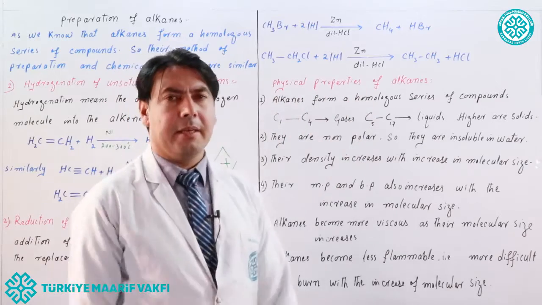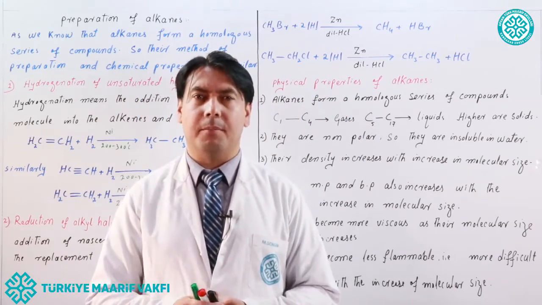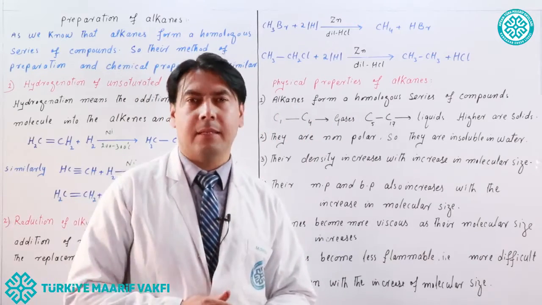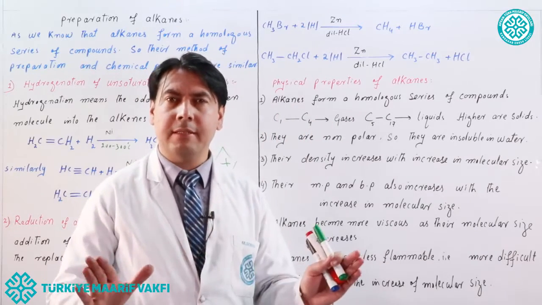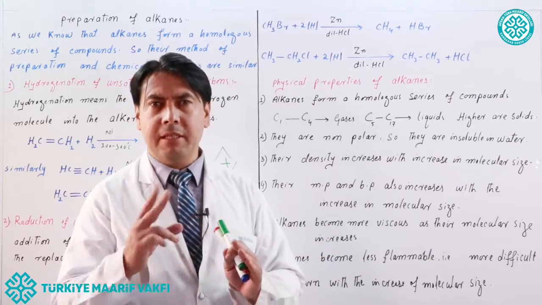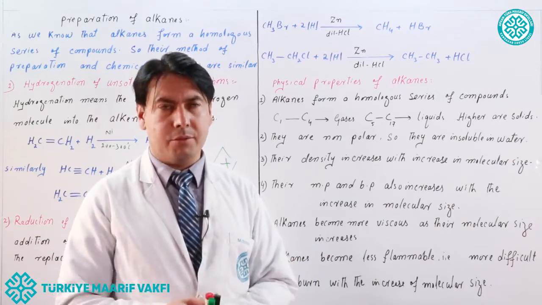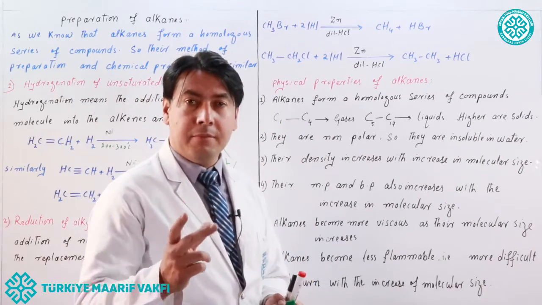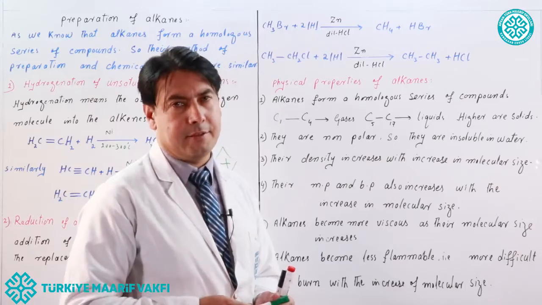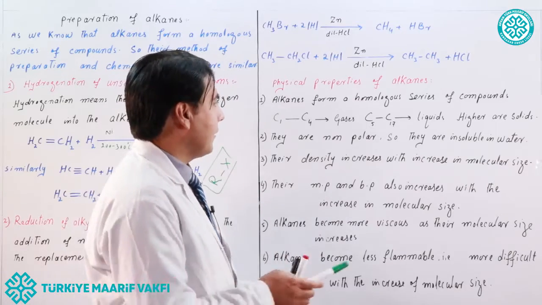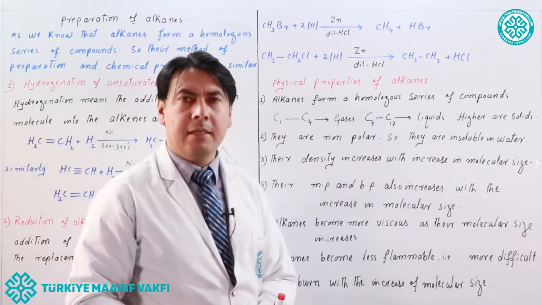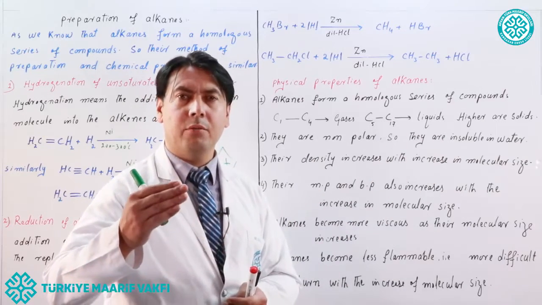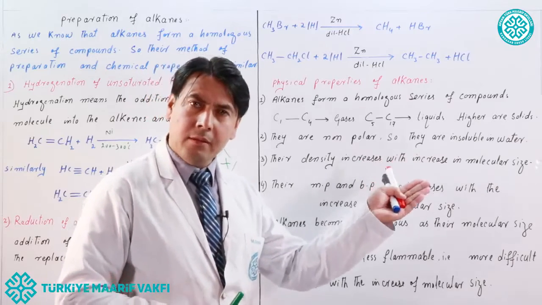Now, physical properties of alkanes. What are the physical properties of alkanes? Alkanes form a homologous series of compounds. We discussed that a homologous series is one in which the two nearest members differ by a methylene or CH2 group. Carbon 1 to carbon 4 alkanes are in the gaseous state. Carbon 5 to carbon 17 are in the liquid state. And onward from 17, high molecular weight hydrocarbons will be in the solid state.